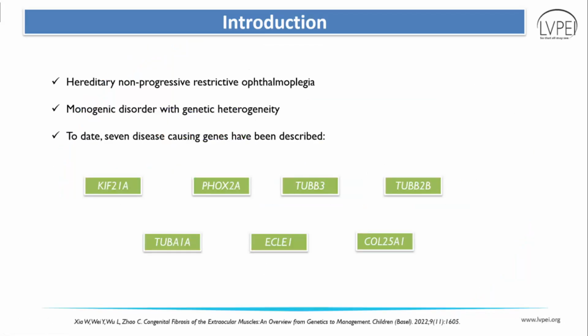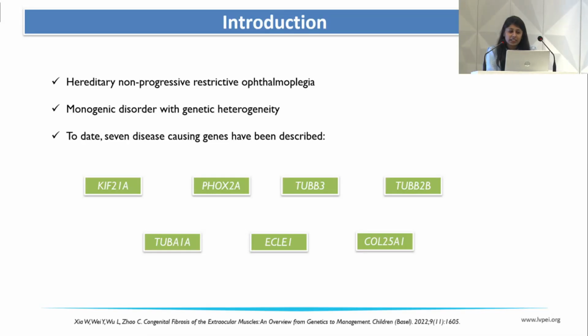CFEOM is a hereditary, non-progressive, restricted ophthalmoplegia, as the name indicates. It is a monogenic disorder with genetic heterogeneity. Till date, 7 genes have been implicated, which include KIF21A, FOX2A, TUB3, TUB2B, TUB1A, ECLE1, and COL25A1.